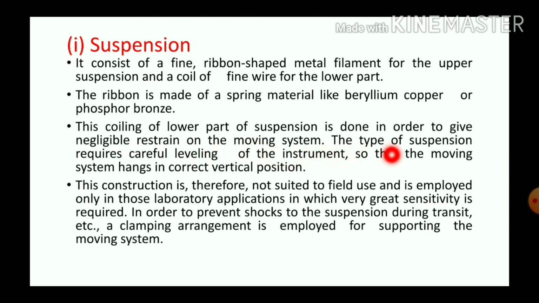This type of suspension requires careful leveling of the instrument so that the moving system hangs in a vertical position. Due to this reason, the suspension type support is difficult to use in field operation. It is mainly used in laboratory applications.